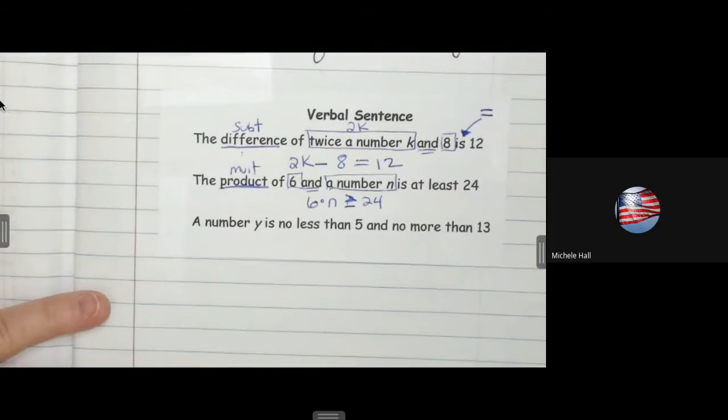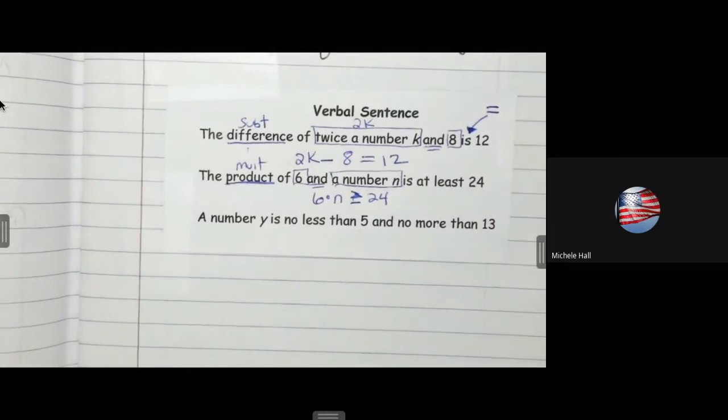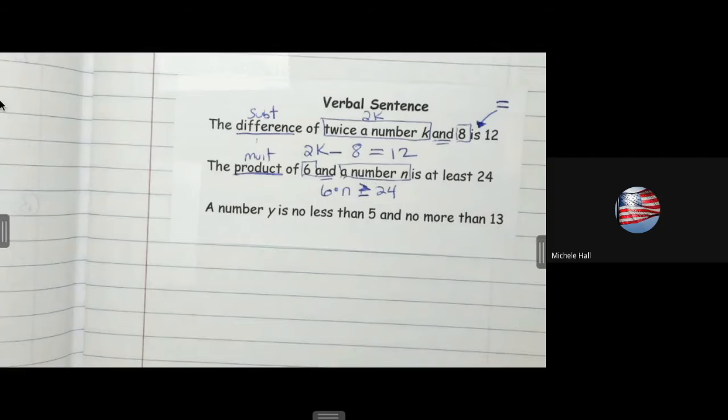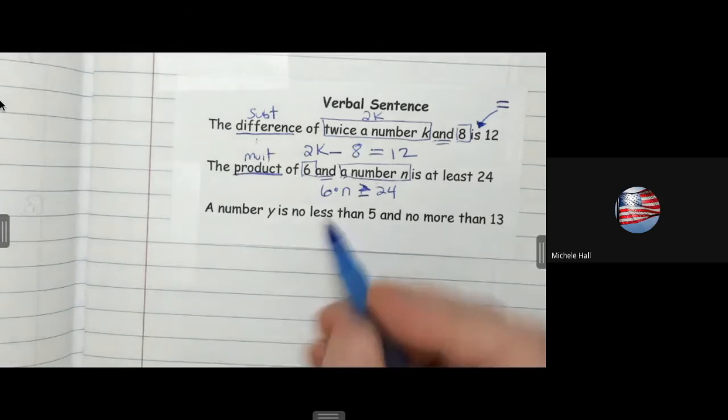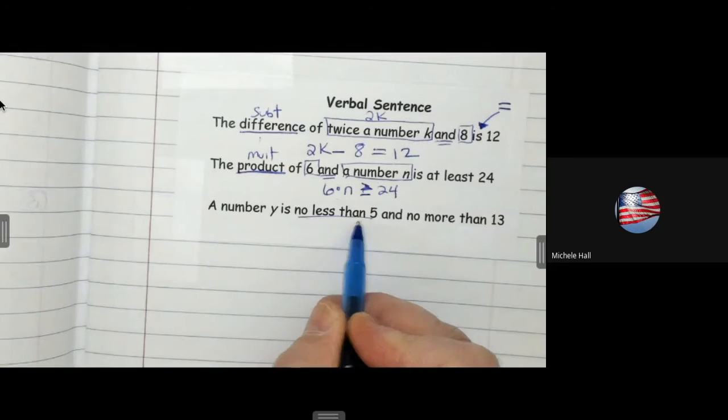Okay, here we go with the next one. A number y is no less than 5 and no more than 13. So we're talking about y. What are the possibilities of what y could be? It says it's no less than 5 and no more than 13. So where is it? No less than 5. It says that y is no less than 5. So what could it possibly be? No less than 5. It could be what then? So y could be 5 or greater because it says it's no less than 5.